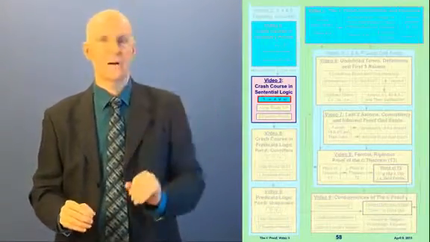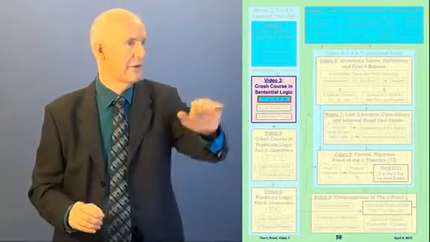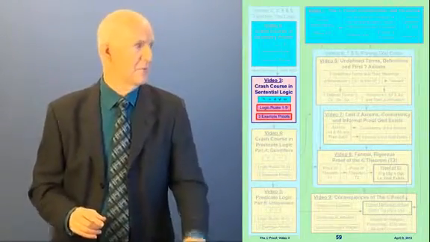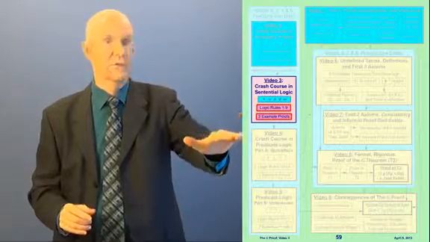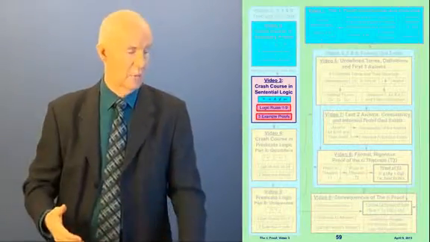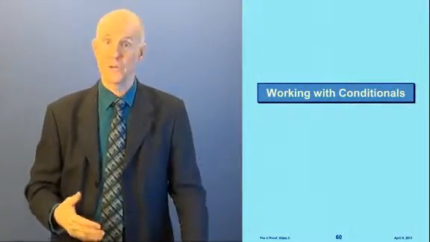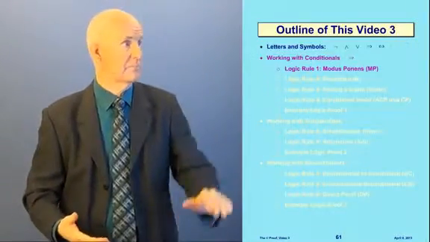So that takes care of our discussion of letters and symbols. That's why I've made this cyan. And so now let's move on. We're going to go through the logic rules and the example proofs, and I'll show you how we're going to do that. Okay, first we're going to start with working with conditionals.